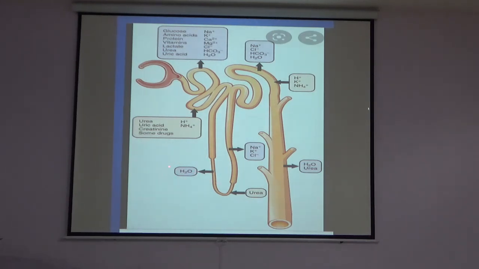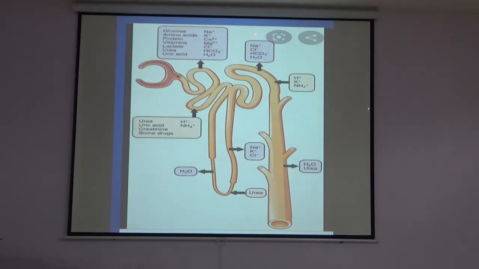In the loop of Henle there is reabsorption of water, reabsorption of sodium, potassium and chloride, and secretion of urea. Again in the distal tubule, reabsorption of sodium, chloride, bicarbonate and water. And in the collecting duct, secretion of hydrogen ion, potassium ion and ammonium ion. And finally, in the collecting duct, water and urea.